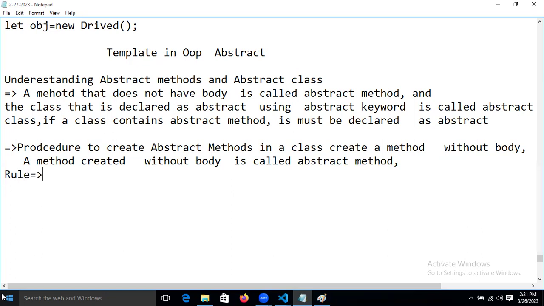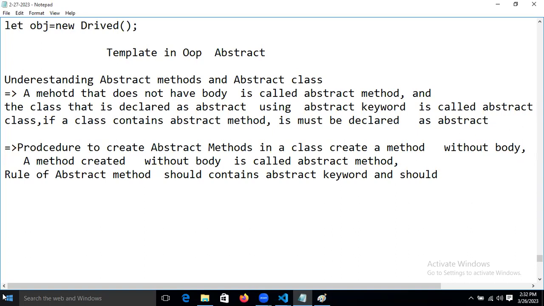Rule of abstract method: the method should contain the abstract keyword and should end with a semicolon.